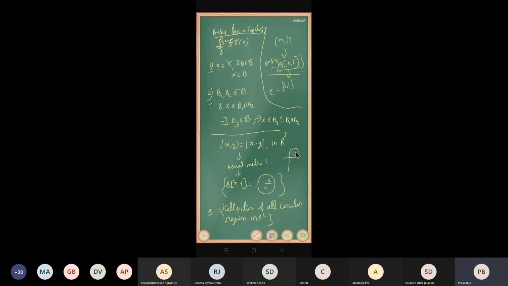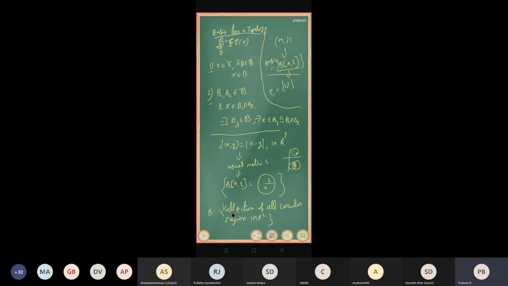That is the first condition. For the second condition, for any two circular regions and any element which belongs to the intersection, we can form a circle which is contained in the intersection of those two circles, right? So these circular regions satisfy the basis conditions. So the collection of all circular regions forms a basis.